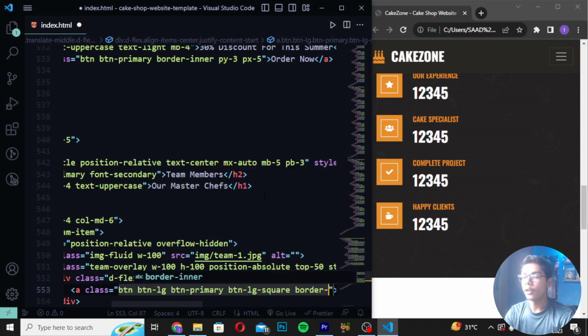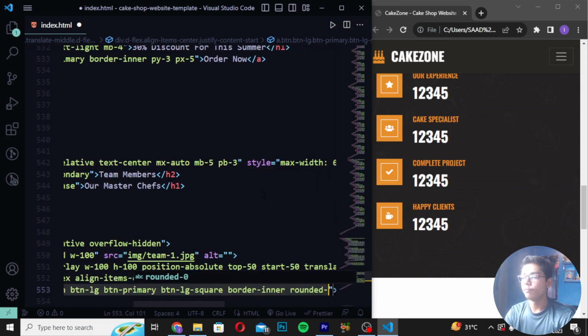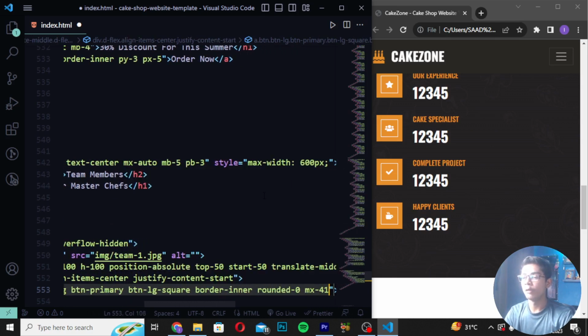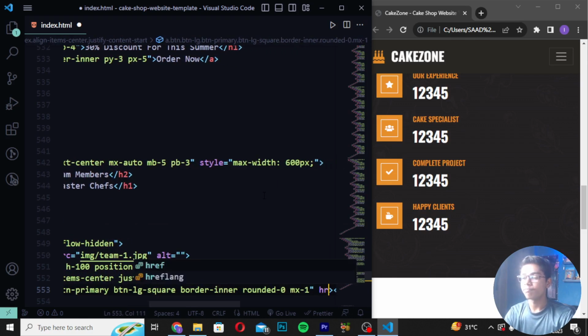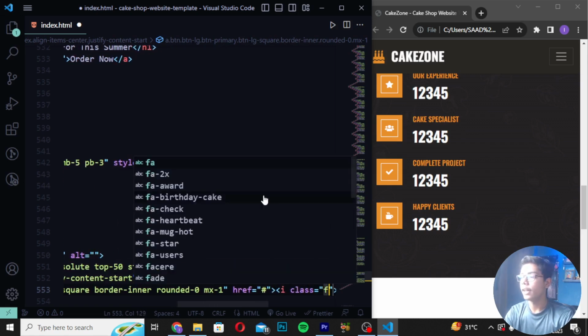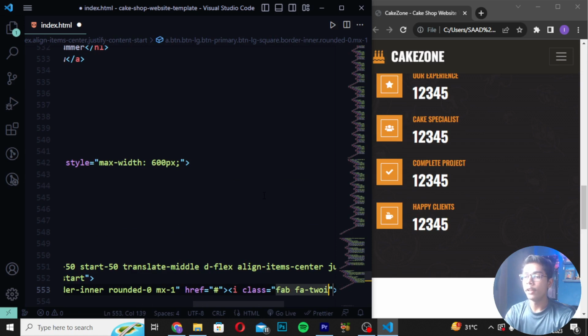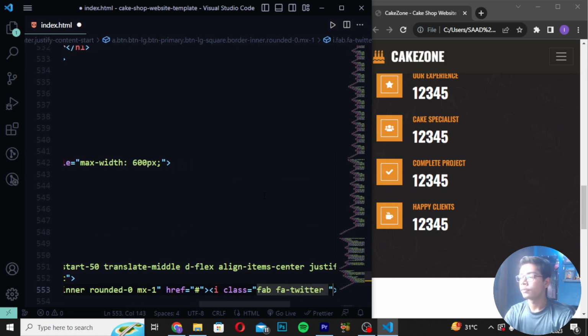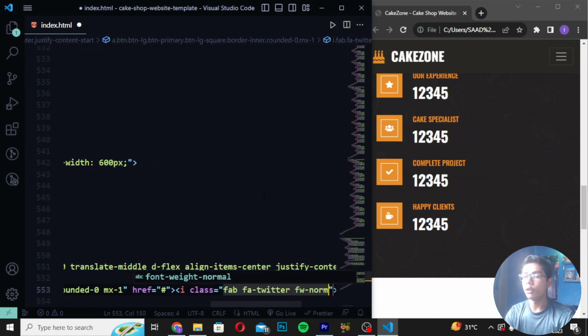Then write border inner rounded 0, and write mx1. Write href hashtag, and then I will write i tag class fab, fa twitter. Then I will write fw normal.